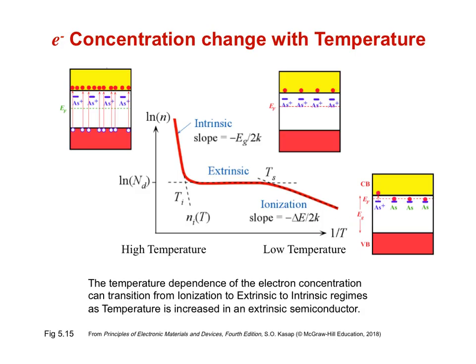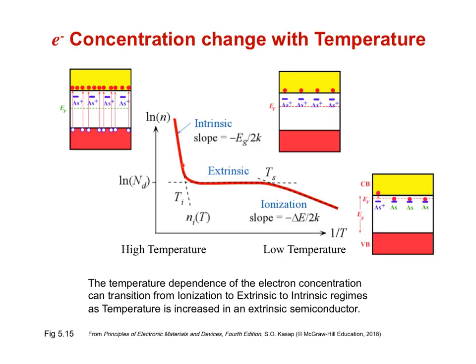If we plot the logarithm of the charge carrier concentration versus 1 over T, we should get three straight lines that merge into one another due to the exponential dependence of N versus energy. At high temperature, when 1 over T is small, we expect the material to be in the intrinsic regime, where the number of free carriers is determined by the band gap.